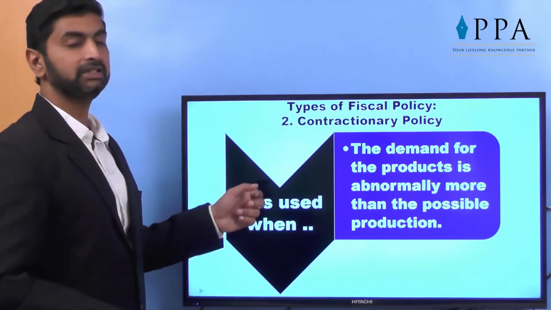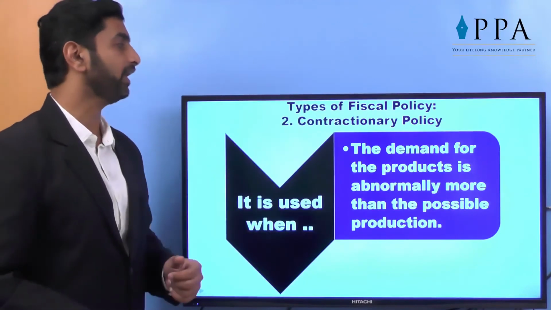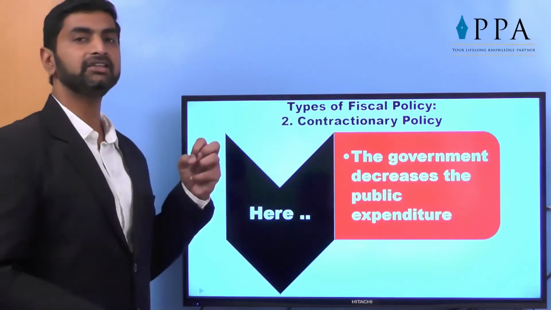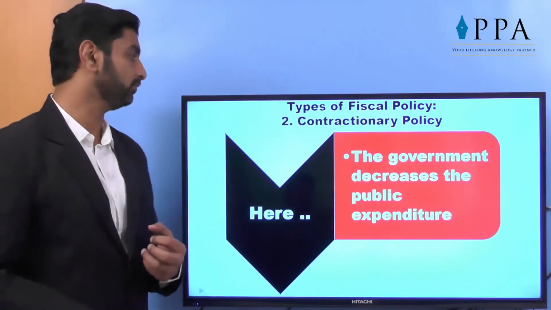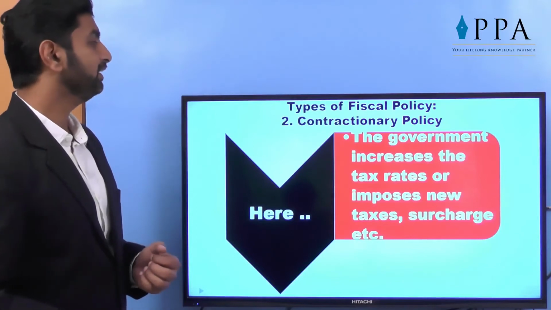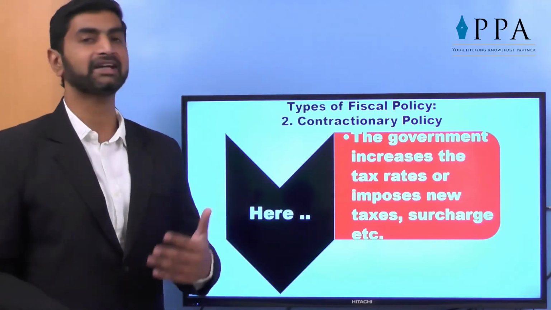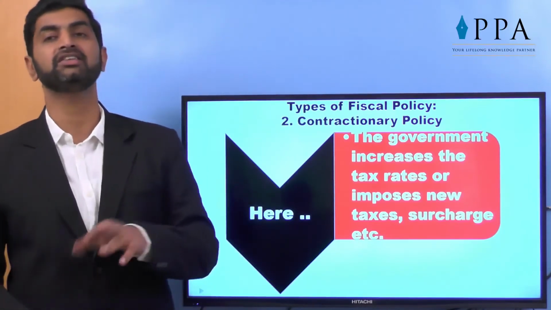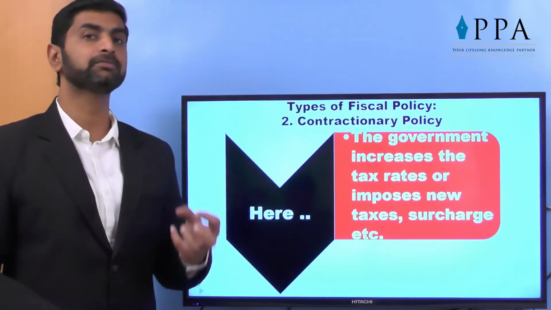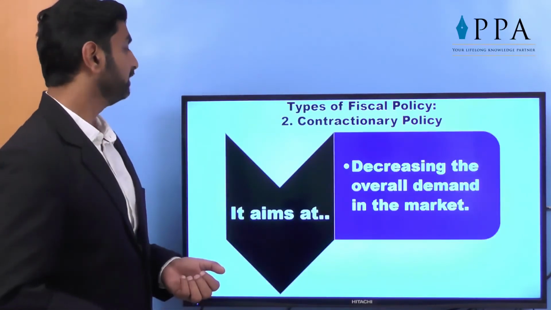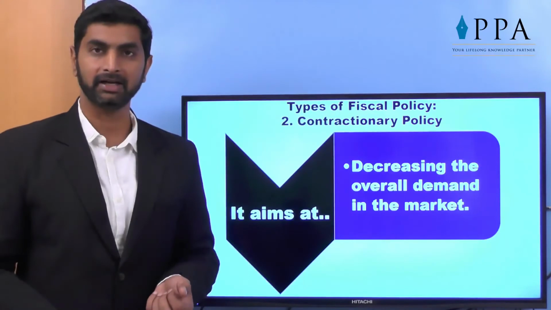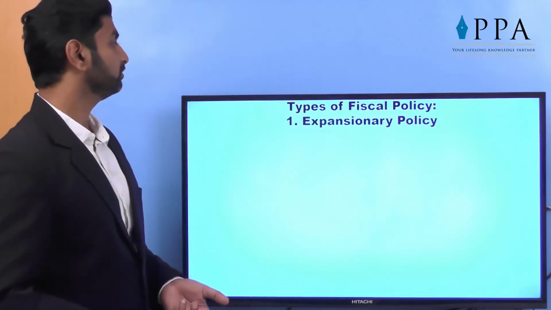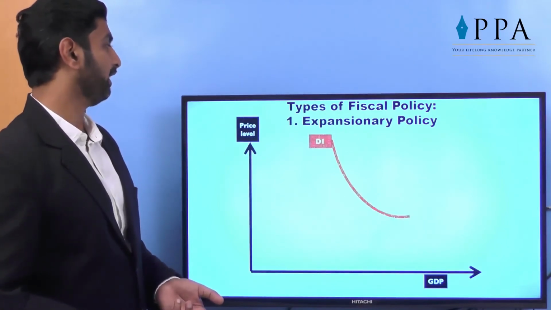So in that case, in the time of high inflation, contractionary policy is used. Here the government decreases public expenditure, the money is reduced, and the employment opportunities come down. Then the government increases the tax rate and imposes new taxes, surcharge, etc., so that disposable income comes down. It aims at decreasing the overall demand in the market. As the money is not available, demand will obviously come down. So that was about the contractionary policy.